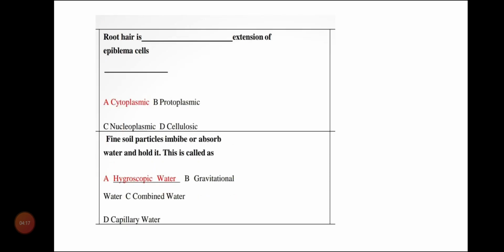Next question: root hair is dash extension of epiblema cell. The answer for this is cytoplasmic extension of epiblema cells. Next question: fine soil particles imbibe or absorb water and hold it. This is called hygroscopic water. It is known as hygroscopic water.